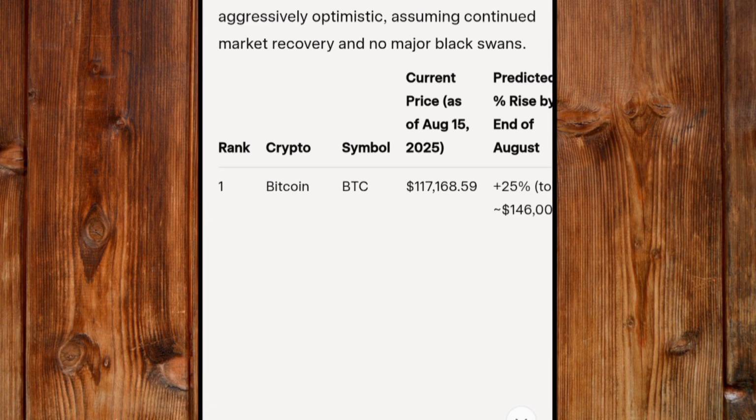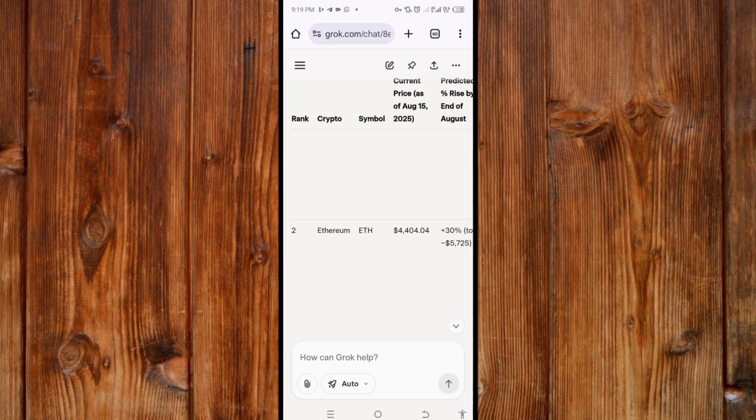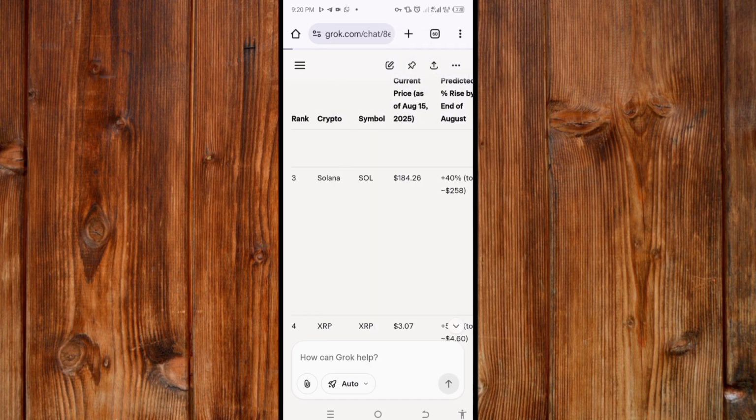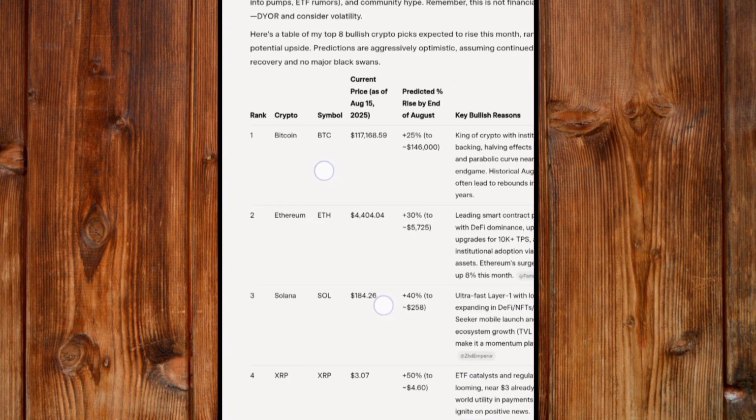And here you can see rank, crypto, symbol, current price as August. Here you can see. Now here you can see predict. Now here you can see the one for entry room. You can see here. Now here, let me put it on desktop mode to show you the results. Now here in desktop mode, you can see the full view.